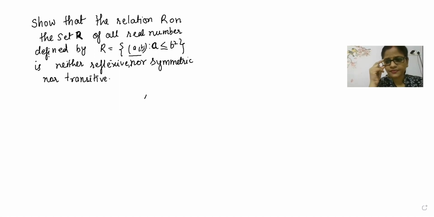Will you try this question? What is written here, beta? Which condition is written here? Can I be greater than myself, the square of myself? For reflexivity, I'm talking about me and myself. Reflexivity says that me and myself. Now here, how can 1, b be greater than or equal to 1 square? 1 can be equal to 1. So this condition we can say.